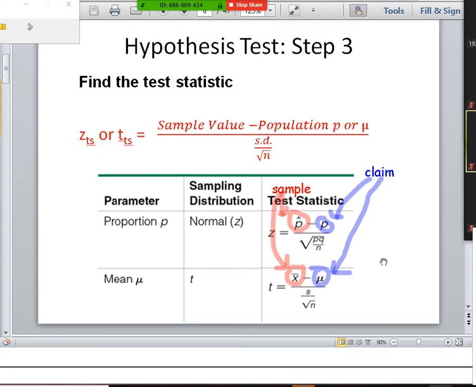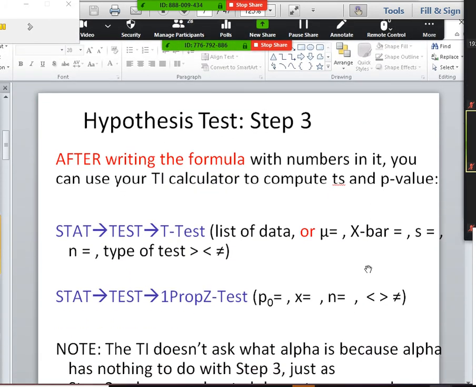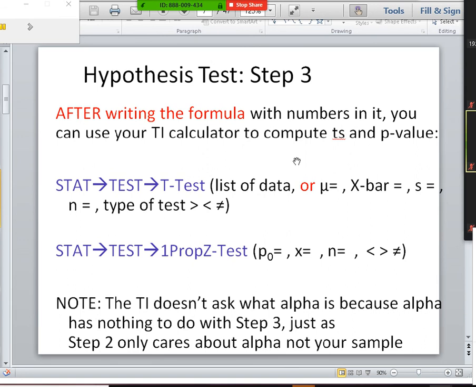And then once you find that number, after you write the formulas, you can use your TI calculator to compute the test stat. I think it's just easier to compute it off your formula because it gets a little more confusing how to put them in sometimes. But stat test t-test or stat test 1-prop z-test will compute your test stat for you. Again, t-test is for the mean, 1-prop z-test is for your proportion.